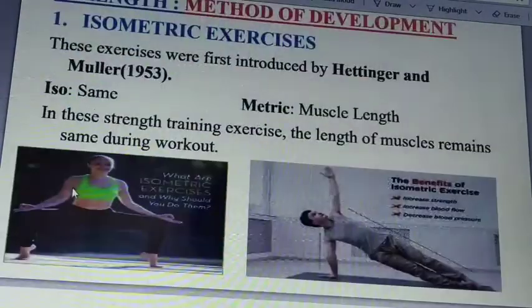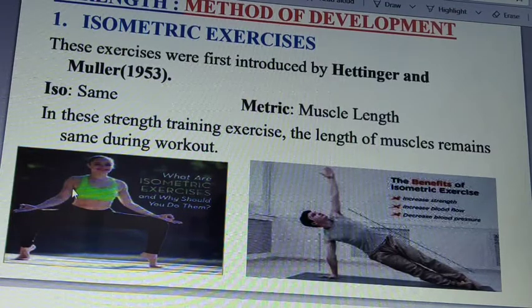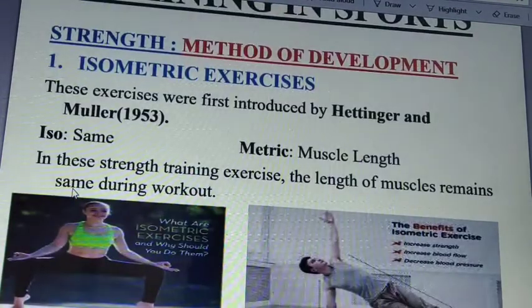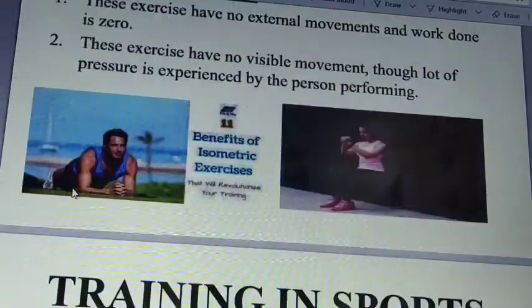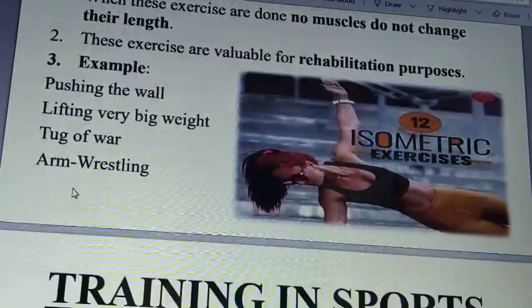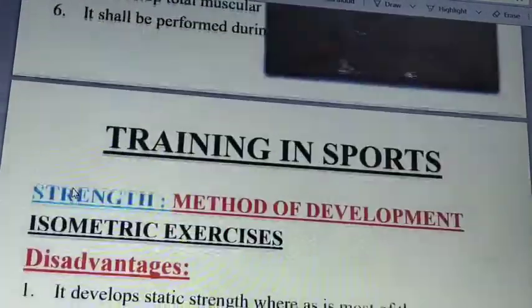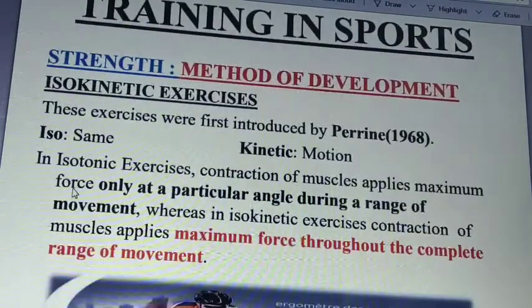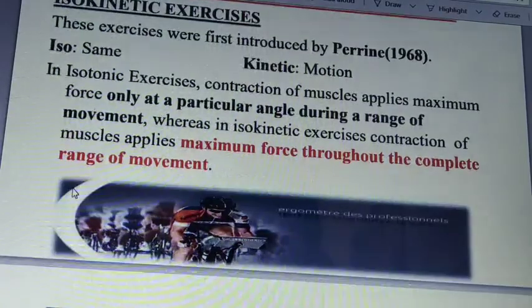We have a very important chart for this chapter, we can go through that. If we talk about isometric exercise, it was given by Hettinger and Müller in 1953. The next exercise is isokinetic, which was first introduced by Perrine in 1968. Iso means same, and kinetic means motion.